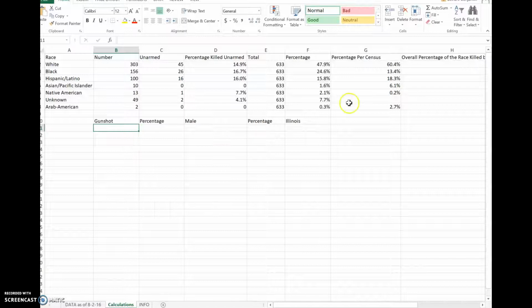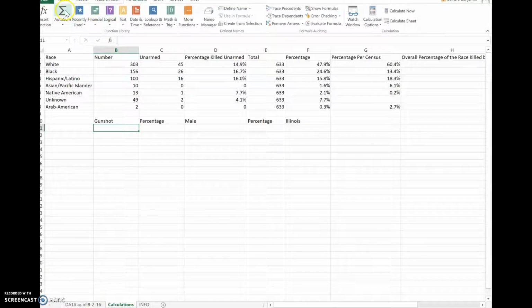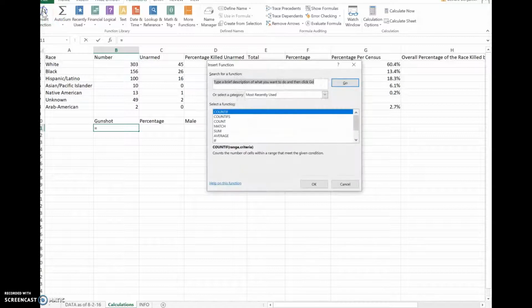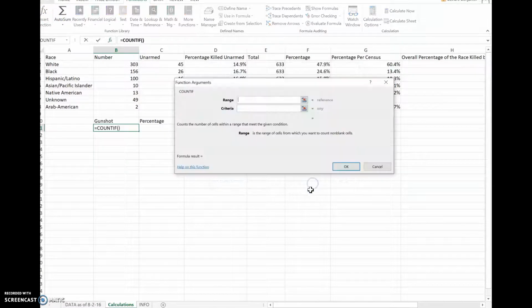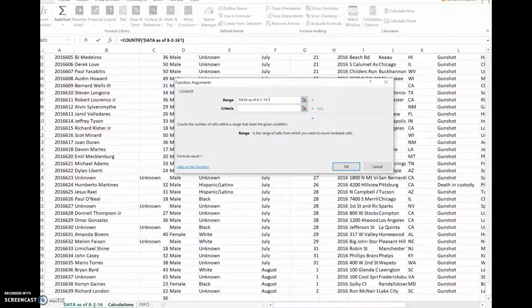Before, I told you to kind of type these out. This time, I clicked in the box below gunshot, and I'm going to go to my formulas, and I'm going to insert COUNTIF, and it should show up here because you've used it. Here, COUNTIF, and now it's going to ask me for a range and criteria. I'm going to go back to my home page, and to my home data.